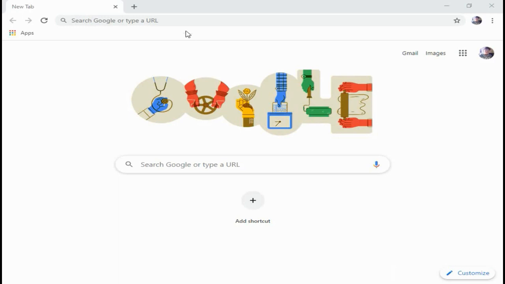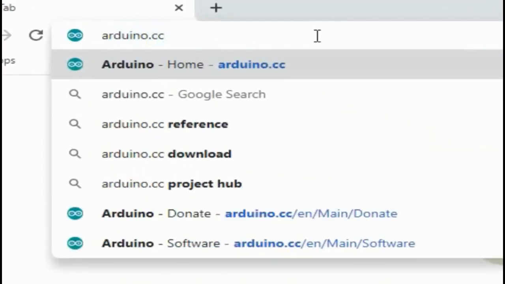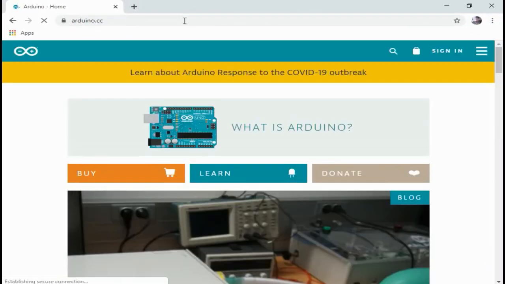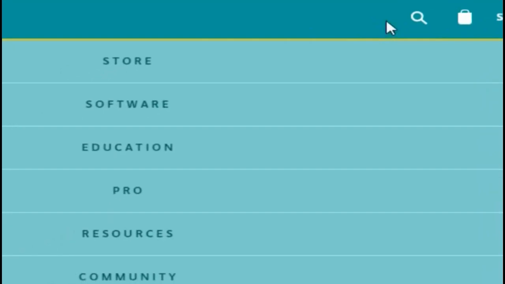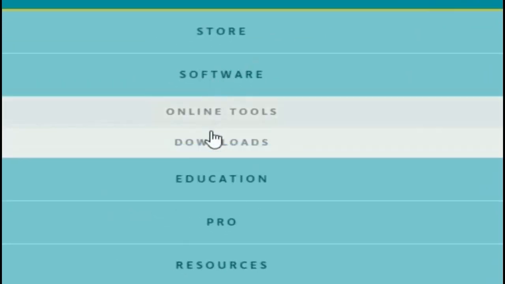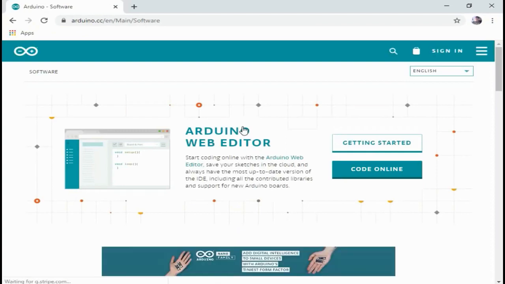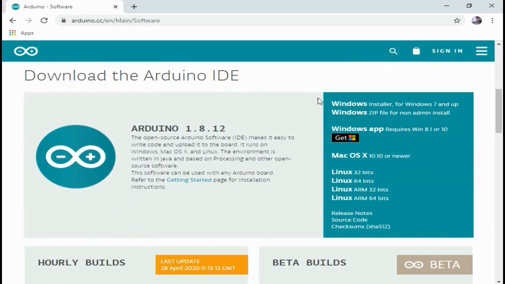So first thing that we're going to do is log on to the Arduino website. It's arduino.cc. Okay, so right after that, find the link or click the software menu, and then go to downloads. Okay, from here find the Windows installer.